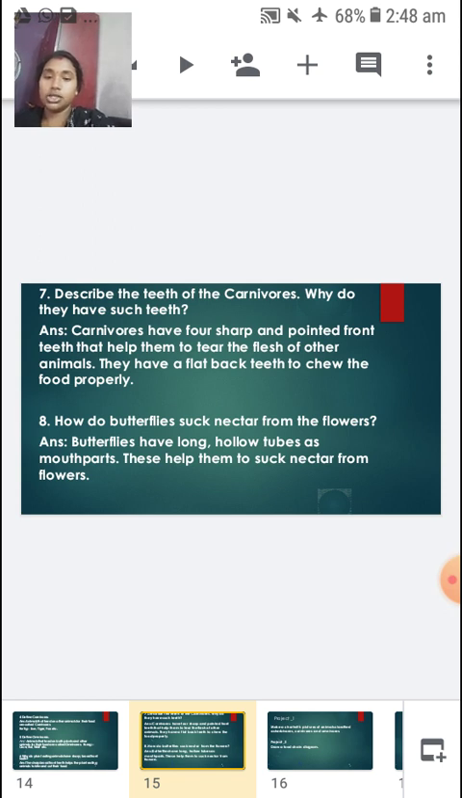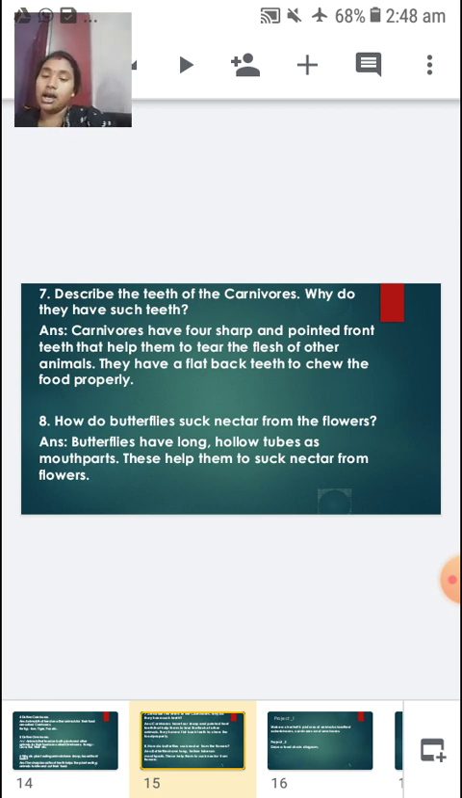So, the eighth question is, how do butterflies suck nectar from the flowers? So, butterflies have long, hollow tubes as mouthparts. These help them to suck the nectar from the flowers. Right, children? How do butterflies suck nectar from the flowers? Butterflies have long hollow tubes as mouthparts. These help them to suck nectar from the flowers.